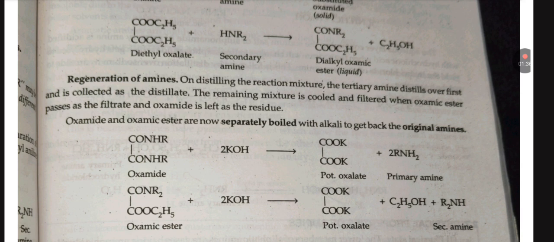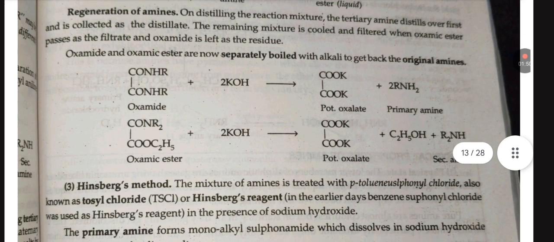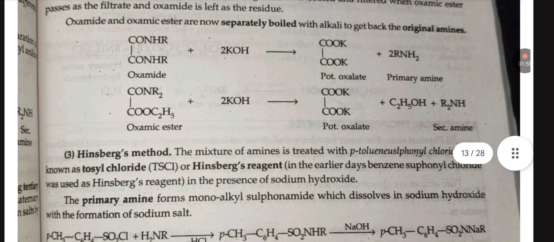The remaining mixture is cooled and filtered, when oxamic ester passes as the filtrate and oxamide is left as the residue. Oxamide and oxamic ester are now separately boiled with alkali to get back the original amines.